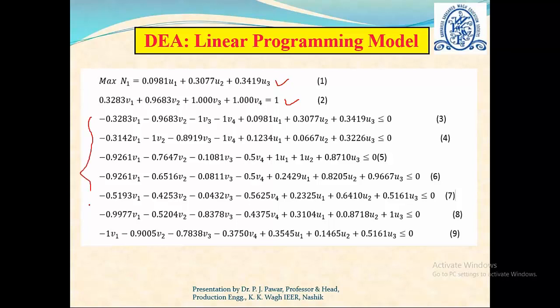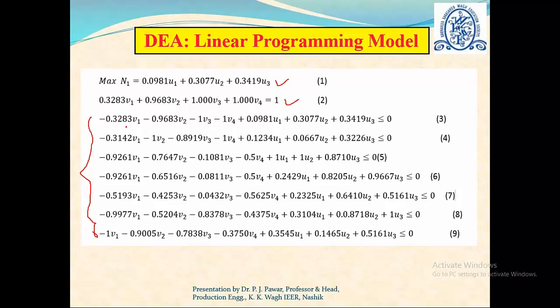Now here you can see there are 7 constraints. What are these 7 constraints? The 7 constraints are for 7 materials, 1, 2, 3, 4, 5, 6 and 7. So these are 7 materials. And then, these are the attribute values, and V1 to V4 are the associated coefficients. Here also these are the attribute values of the beneficial attributes, and U1 to U3 are the associated coefficients.